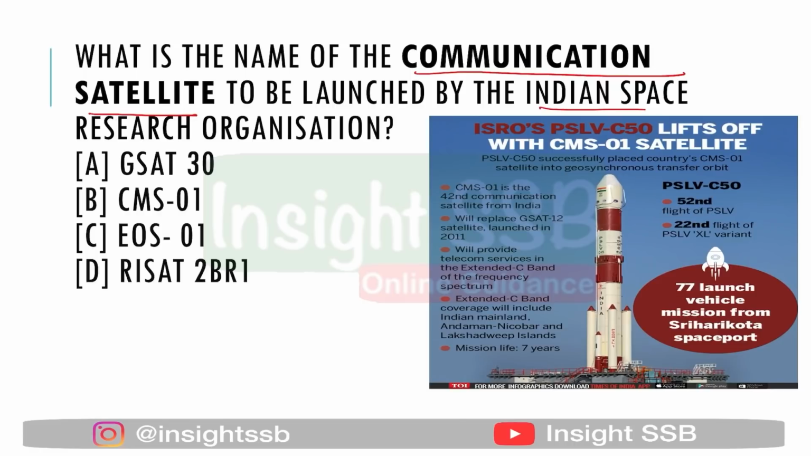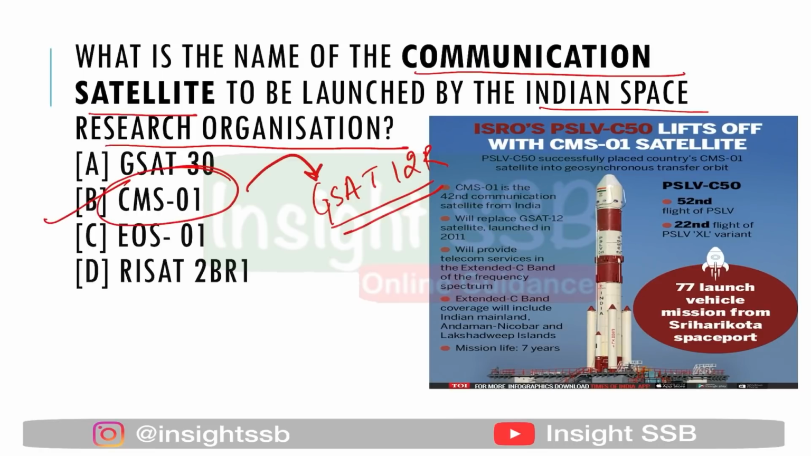Now coming to the last question, what is the name of the communication satellite that was launched by ISRO, that is Indian Space Research Organisation? So this communication satellite was formerly known as GSAT 12R. The answer for the same is B, CMS-01, formerly which was known as GSAT 12R. So this was launched on December 17, 2020 from Satish Dhawan Space Center. Now where is Satish Dhawan Space Center?